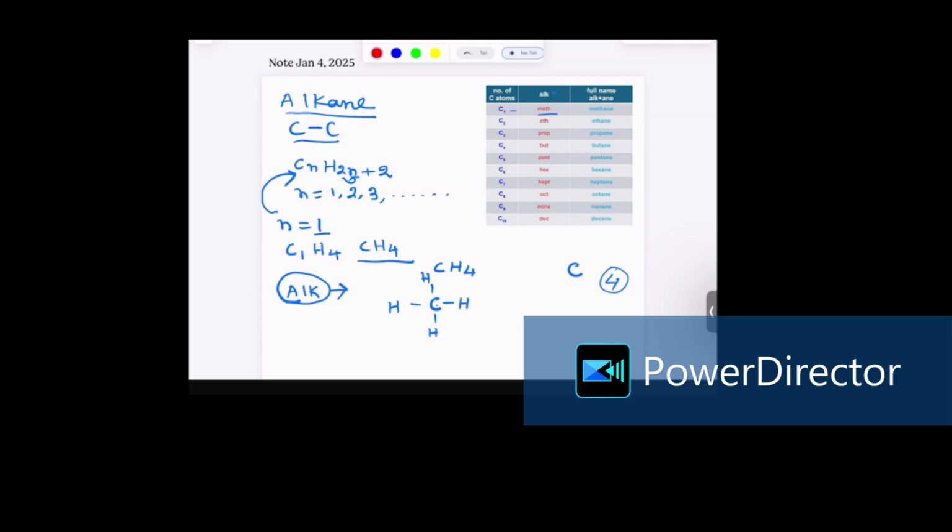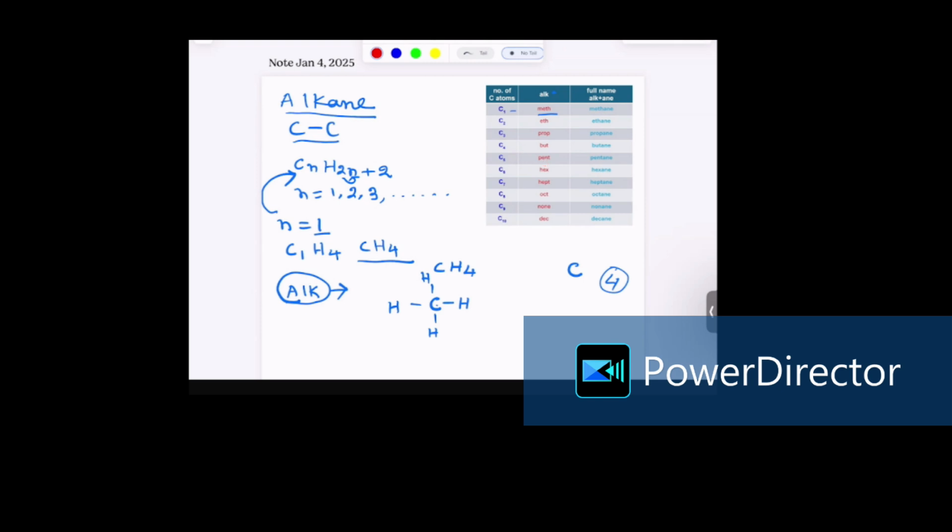Now if the alkane has two carbon atoms, the alk will change to eth, and the full name for that compound containing two carbon atoms will be ethane. Similarly, if the alkane has five carbon atoms, the name will become pent, and the full name is pentane.